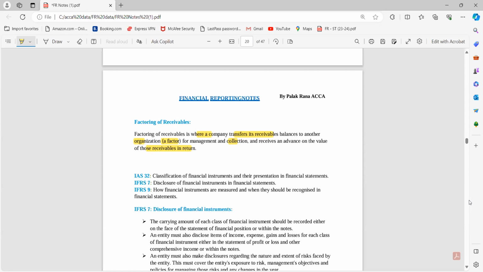So next we have IAS 32. This relates to classification of financial instruments and their presentation in financial statements. So IAS 32 deals with this. IFRS 7 deals with the disclosure of financial instruments in financial statements. And IFRS 9 deals with how financial instruments are measured and when they should be recognized. So these three standards relate to financial instruments.